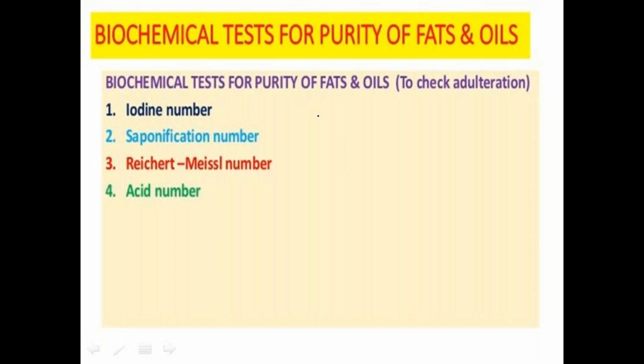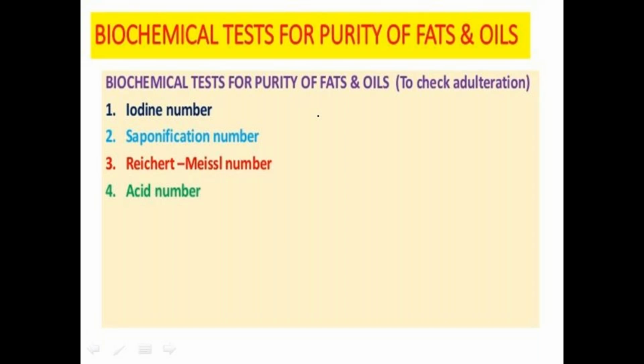These are called biochemical tests for purity of fats and oils, and that process is also called adulteration checking.